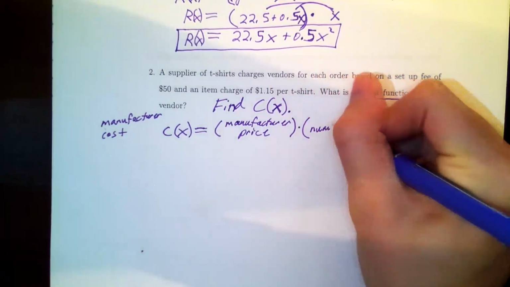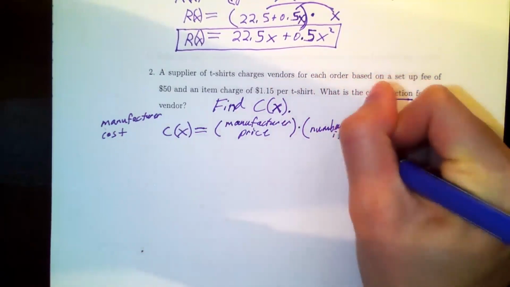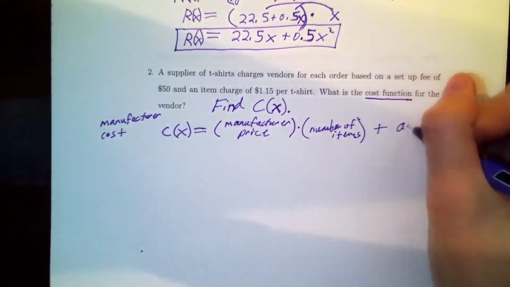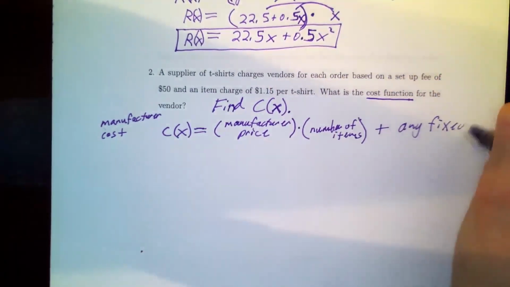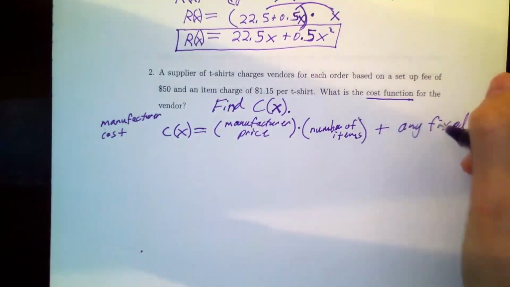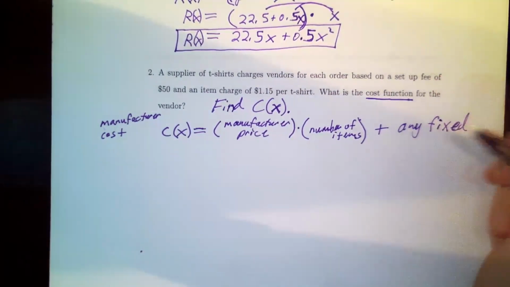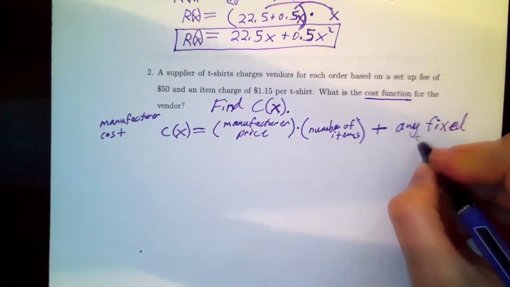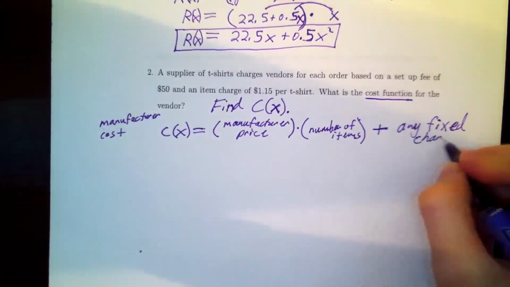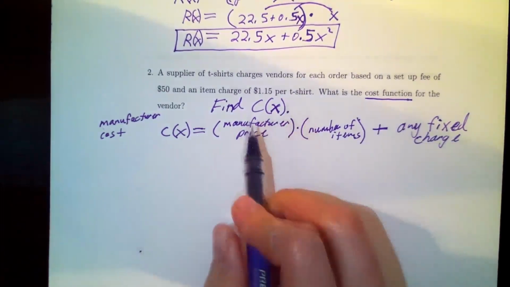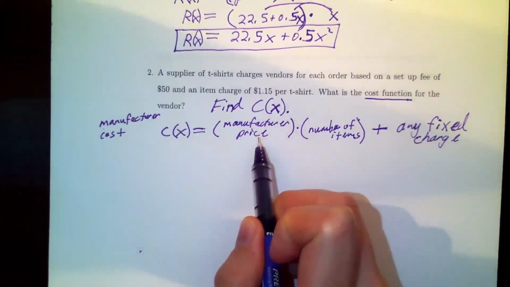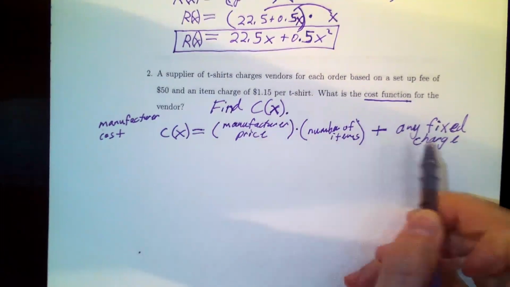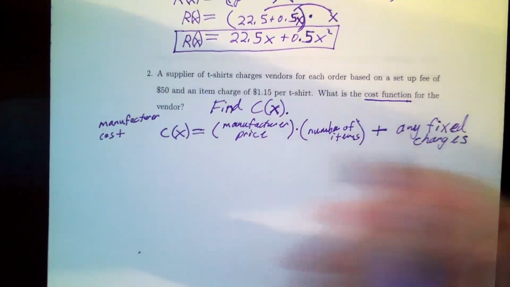In this case, it'd be the number of t-shirts. And then off to the side, you might have to add any fixed charges. So fixed charges can be anything from rent or electricity or something that has generally a flat and even cost that doesn't fluctuate much. So a cost function is the price per item it takes to manufacture your t-shirts times the number of t-shirts you're making plus any fixed charges that might appear.